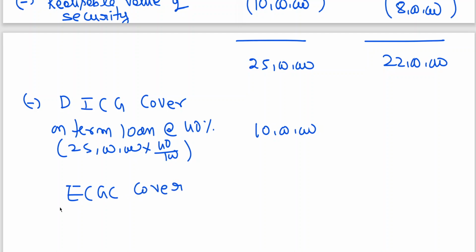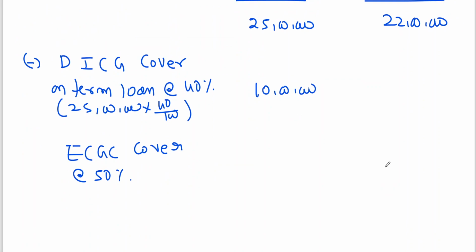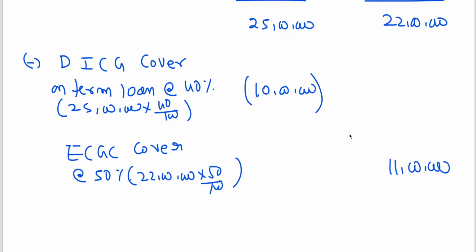Similarly, ECGC cover at the rate of 50% on 22 lakhs. Suppose there are no securities realized. I have been telling you once again, you could have calculated 40% on 35 lakhs and 50% on 30 lakhs. But since we also have the realized value of security, after deducting it, ECGC cover at the rate of 50% on 22 lakhs is coming to 11 lakhs on the export loan. Then the balance will become the unsecured portion. On that you need to calculate provision.